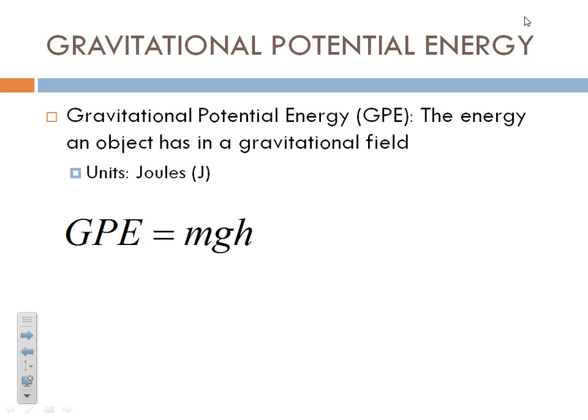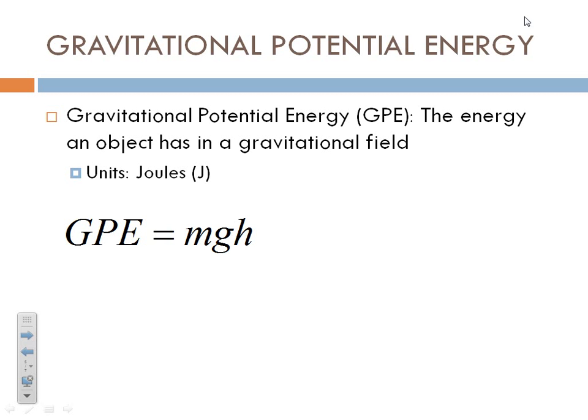Gravitational potential energy, GPE, is equal to the mass times the acceleration due to gravity, 9.81, with no negative, times the height. And the reason we don't include the negative on the 9.81 is because energy does not have direction: up, down, left, and right, if you remember that from work. That negative on the 9.81 is all about down, or along the negative y-axis. That has no meaning here for us. Energy does not have direction, so we don't include it in this equation.